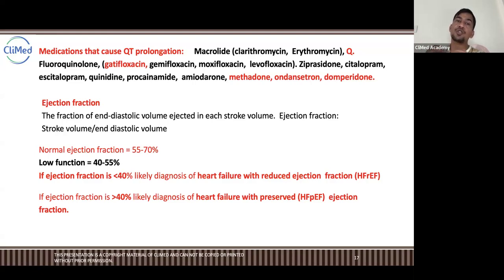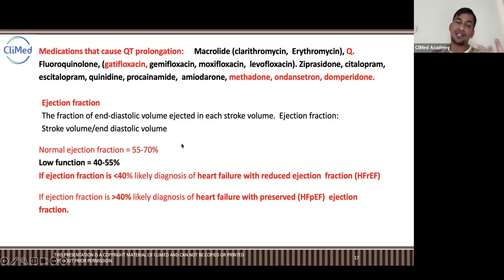Both the ventricles throw some blood out to the lungs and to the body, right? So ejection fraction is the percentage or the pumping capacity of the heart, that is, the percentage of the blood that goes out with each stroke, right? In one beat, how much blood is going out. So normal ejection fraction is 55 to 70%. Okay, so 55 to 70%.